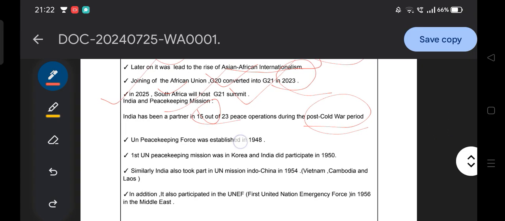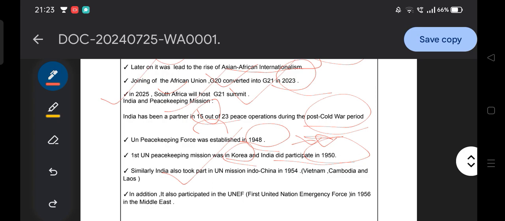Then the UN peacekeeping force was established in 1948. The first UN peacekeeping mission was in Korea, and India did participate, in 1950. So they can ask the question: the first UN peacekeeping mission was in Korea, and when did India participate? 1950.